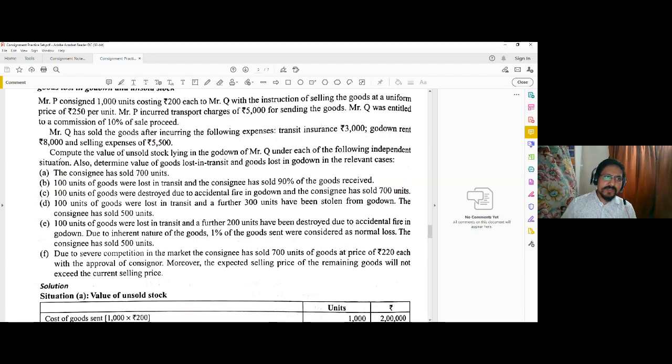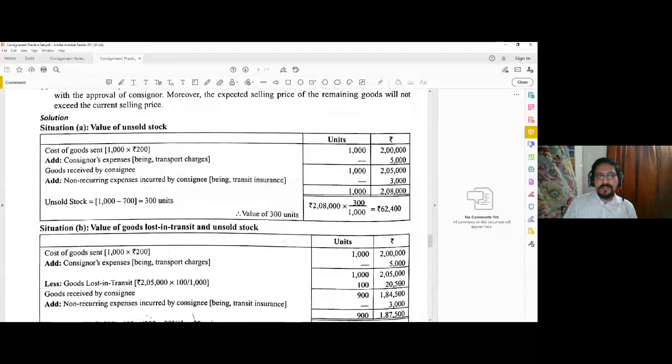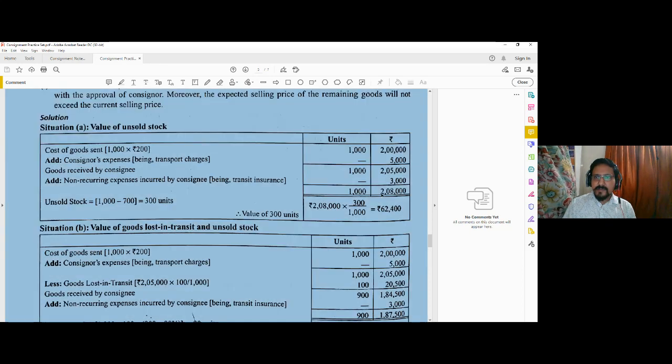Selling expense is also to be incurred repetitively on the same consignment units. That is why these are recurring expenses and transit insurance is non-recurring. So transit insurance is added directly to the amount column. It also doesn't increase the units. So now the 1000 units of goods have a value of 2,08,000.